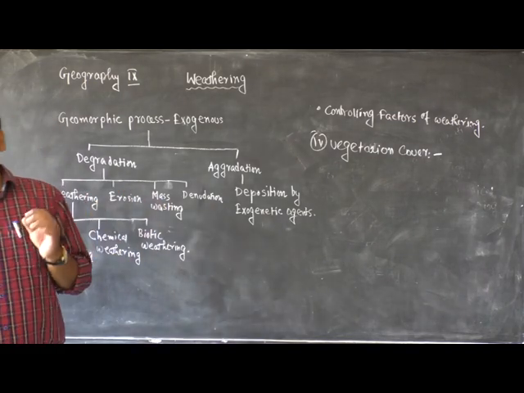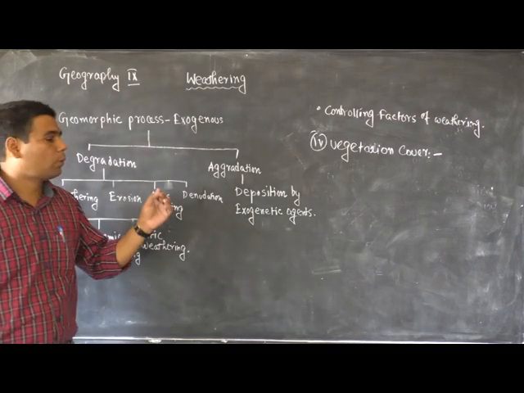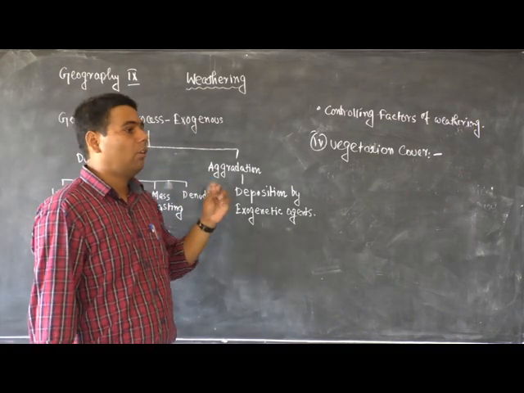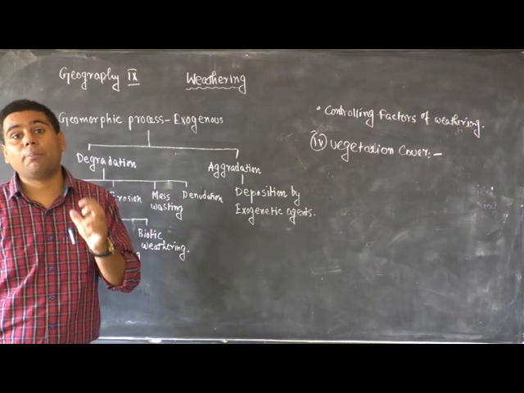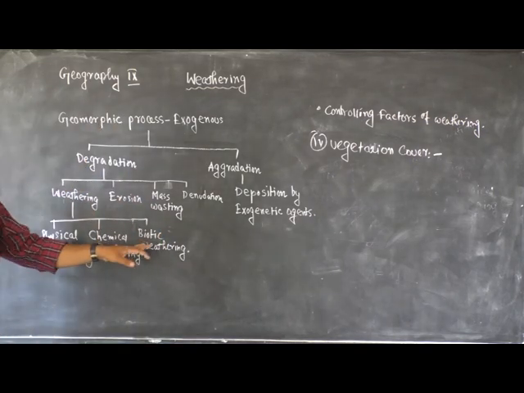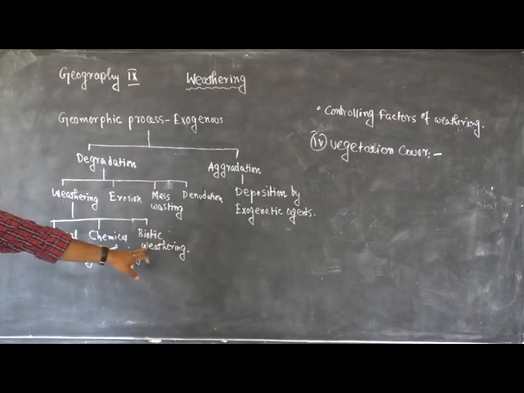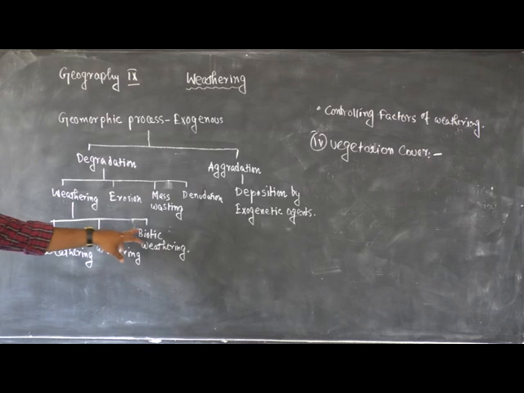Not only this, but biotic or biochemical weathering is also an important type of weathering. Actually, weathering is classified into three types: physical weathering, chemical weathering, and biotic weathering.